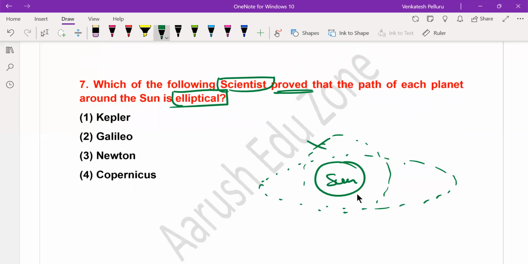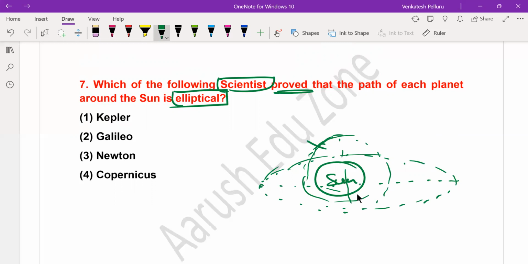Circle and ellipse are slightly different in shape. A circle is generally covered in less time when compared to an ellipse, because an ellipse is generally compressed at the ends, so it takes more time, and the diameter also increases. The diameter also increases for an elliptical orbit when compared to the diameter of a circular object.